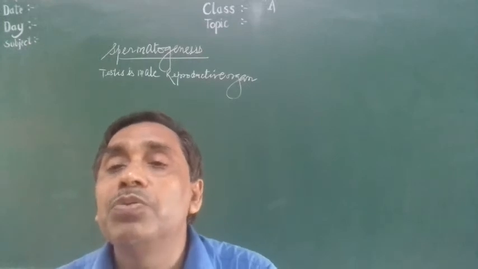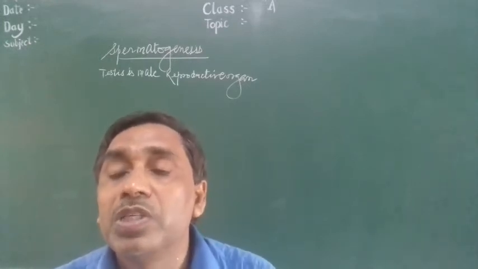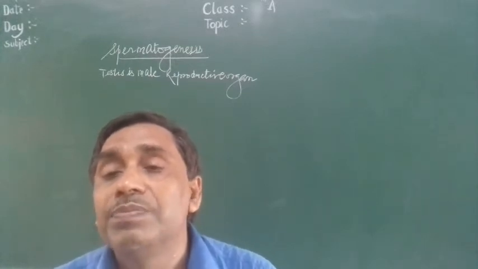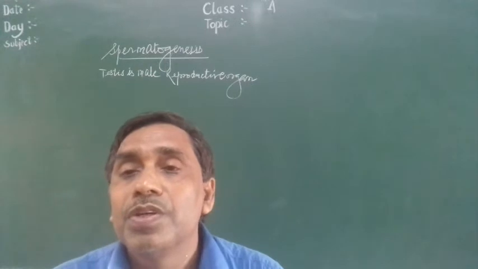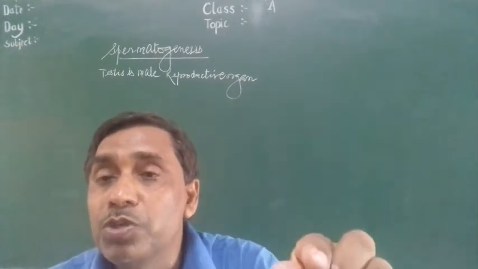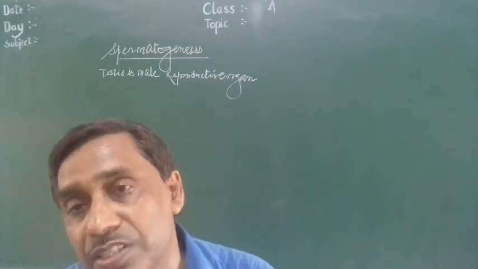Then it develops into a mature sperm, spermatozoa. The development of spermatozoa from spermatid is called spermiogenesis. Both spermatidogenesis and spermiogenesis together are called spermatogenesis.